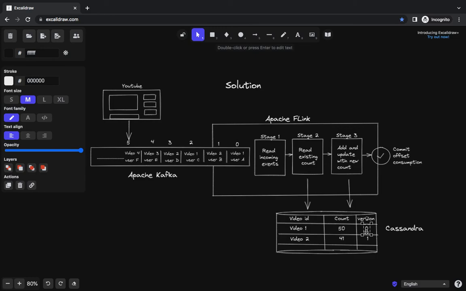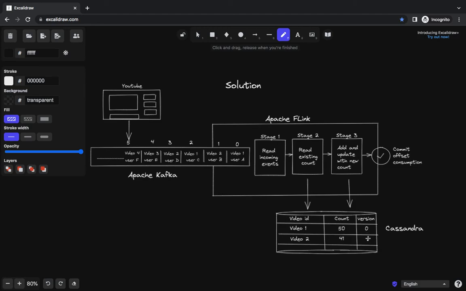But if we retry video 2, no such video has already been consumed, so its count will get updated here, whereas for video 1, which has already been consumed, the count will not get updated.